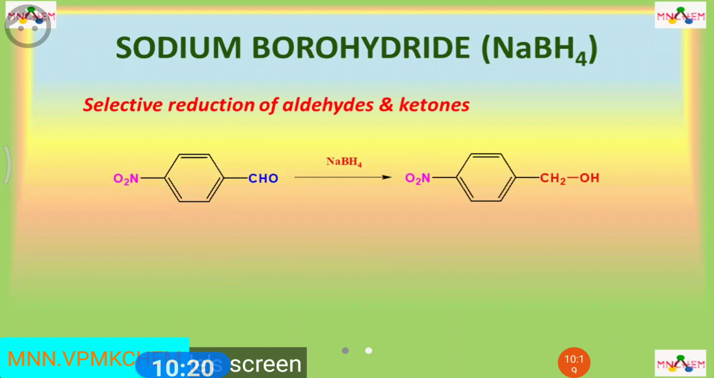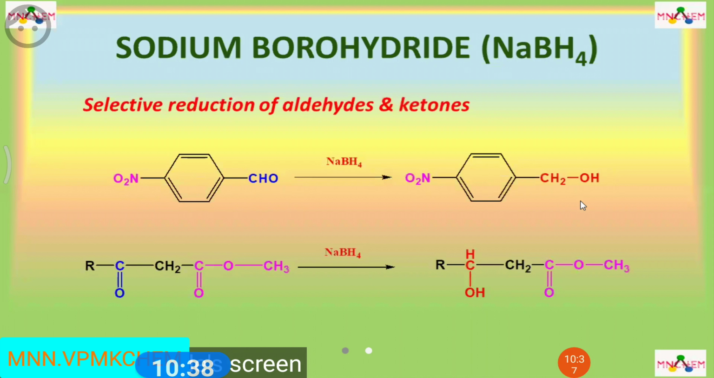Sodium borohydride can also be used to carry out reduction of aldehydes in presence of nitro group. So here we can see the nitro group remains unaffected and aldehyde gets reduced to primary alcohol. And ketones or aldehydes also can be reduced in presence of esters. Here in this example, this keto group is reduced to secondary alcohol, keeping the ester unaffected.